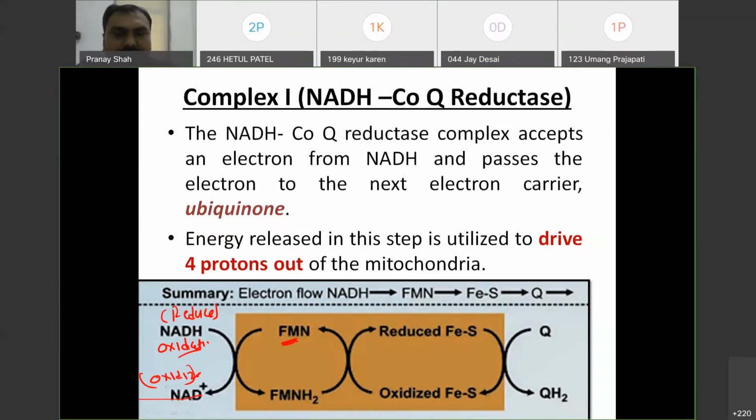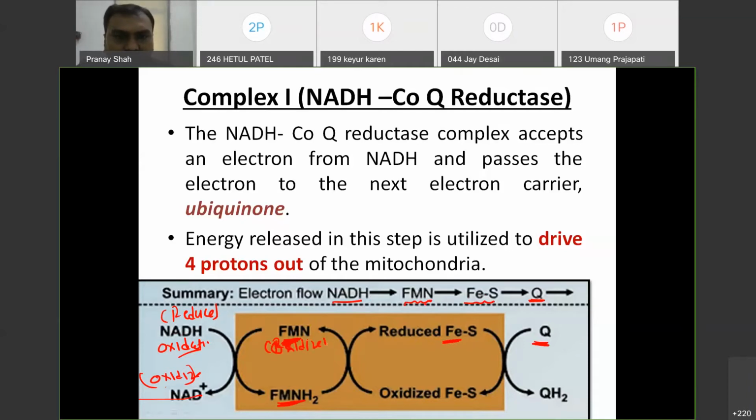While FMN is converted to FMNH2. Okay, as we have seen, NADH will give its electron to FMN and FeS, and then it gives its electron to coenzyme Q. NADH electrons are transferred from NADH to FMN, then FeS, and lastly coenzyme Q. So FMN, what will it be?